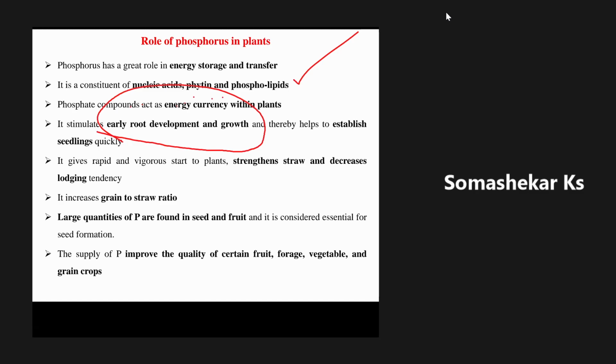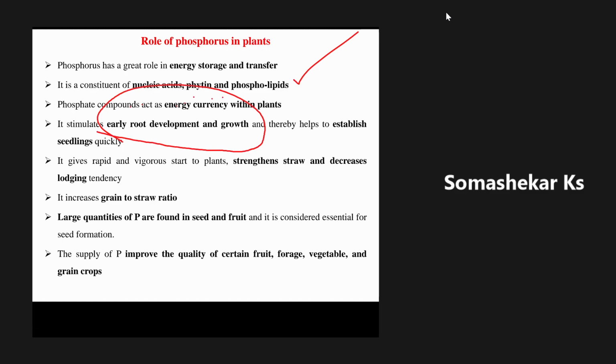Immediately after germination, the plumule and radicle emerge from the seed. For the radicle, that is the root part, for early growth and development, phosphorus is the only nutrient element that supports it. Even calcium also increases root growth and development, but not in the early stage; it is in the later stage of the crop plant. Immediately after germination of seed, early root growth and development is taken care of by phosphorus. That's why phosphorus should be applied only at the time of sowing.